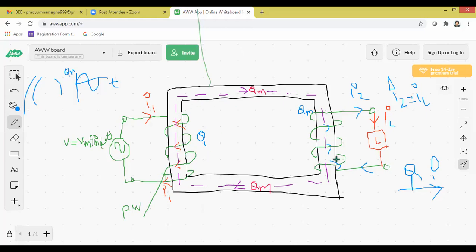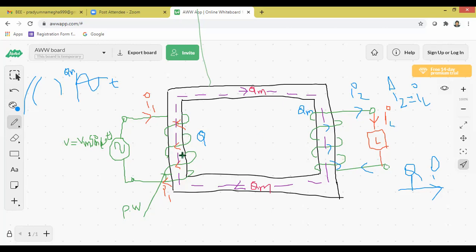Transformer is used to transfer the electricity for long distance. Transformer contains a rectangular iron frame. At one end, primary winding is placed. Another end, the secondary winding is placed. The winding which is connected to the AC supply is called primary winding, and the winding which is connected to the load is called secondary winding.